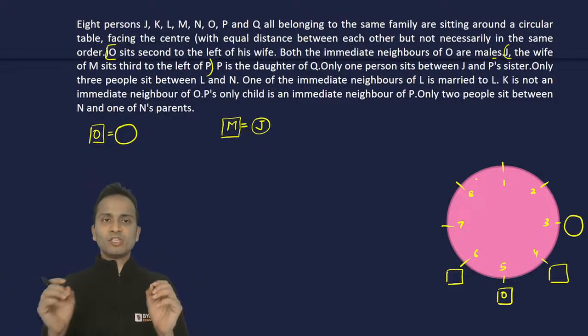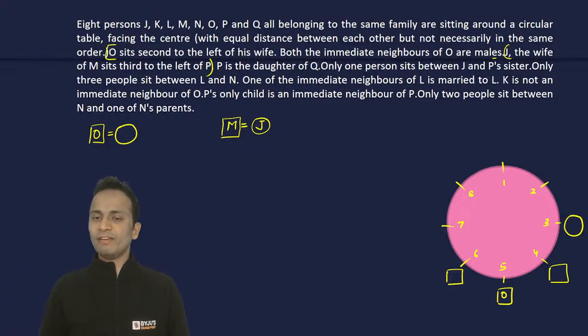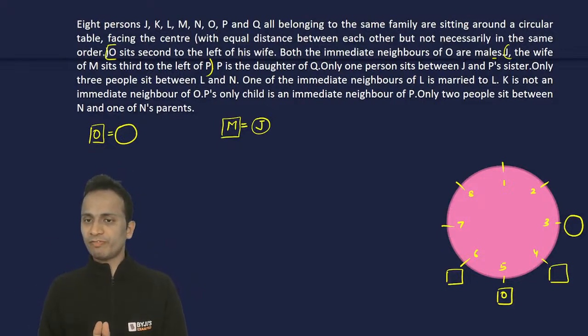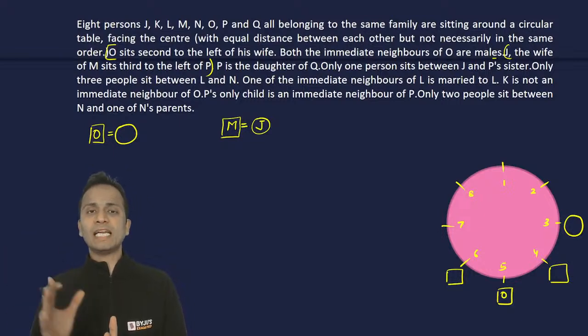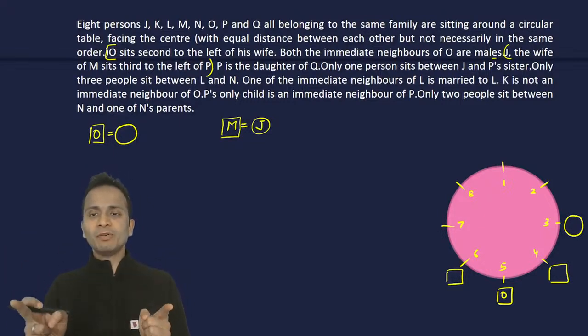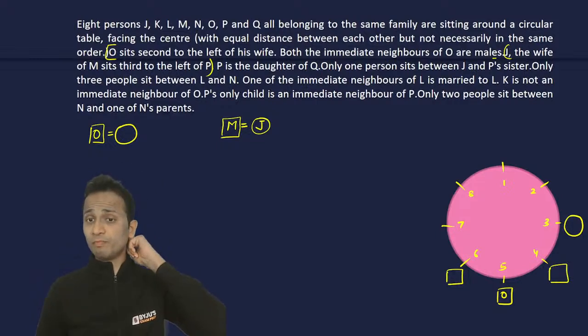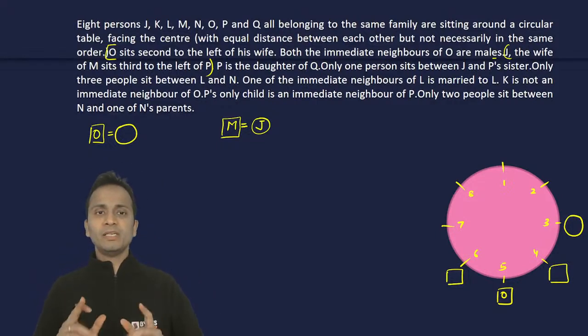So from the first statement, O sits second to the left of his wife. So O को मैंने क्या किया है? I've made O sit at chair number 5, and O's wife, whosoever it will be, will sit at chair number 3. Both the immediate neighbors of O are males. J is the wife of M, and J will sit third to the left of P. Okay, so इनके बीच में 2 chairs का gap होगा, right?